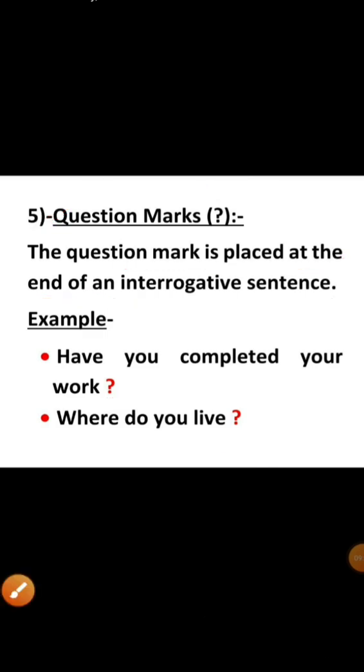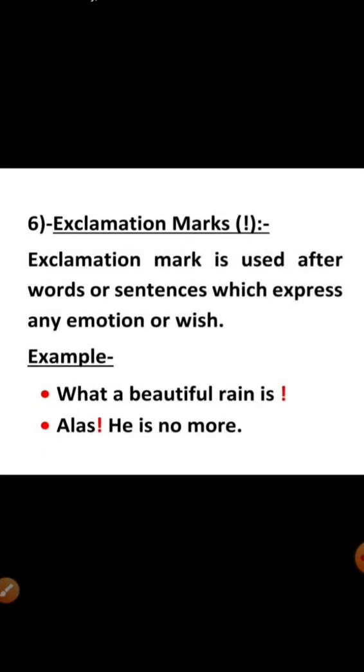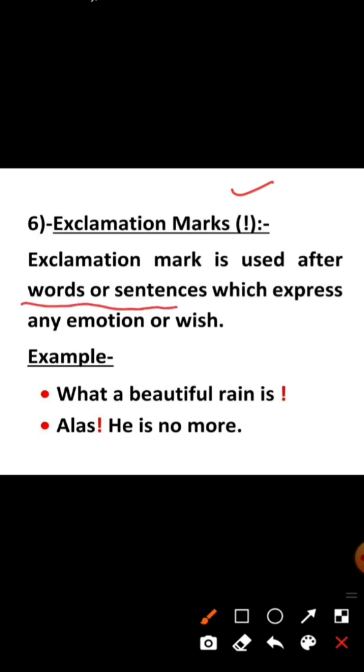So students, come to the next point, that is exclamation marks. Dear students, you all know the sign of exclamation mark. In exclamatory sentences as well as in optative sentences, we already have used this mark, and now we will see why do we use it. We use it after the words or sentences which express any emotion or wish.